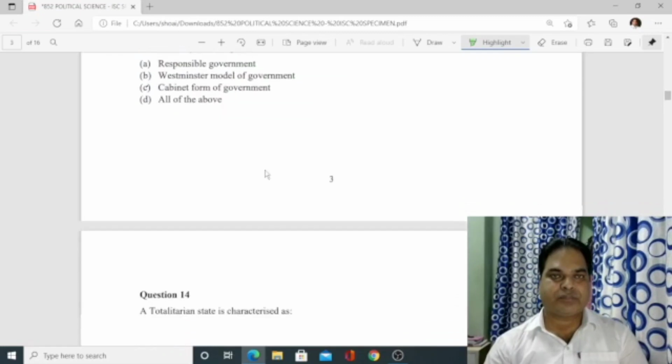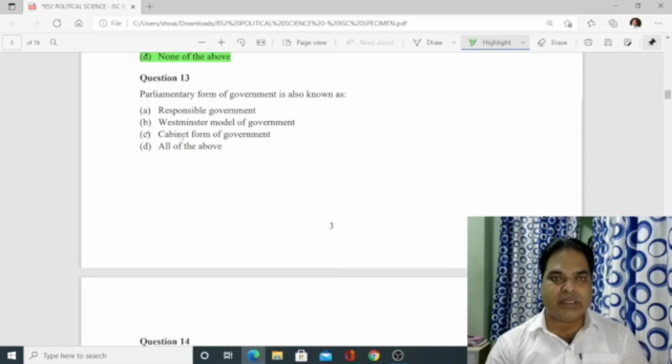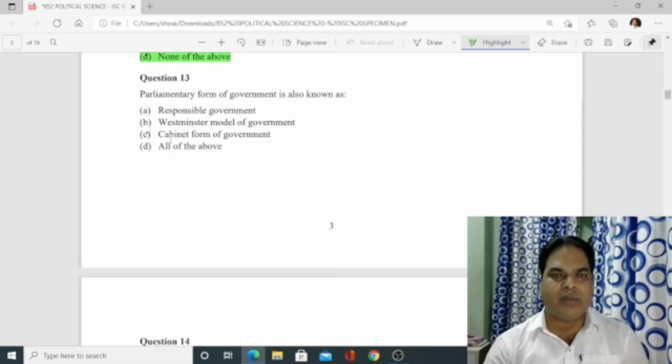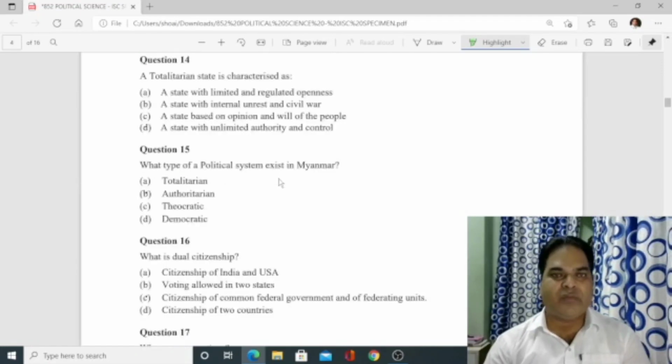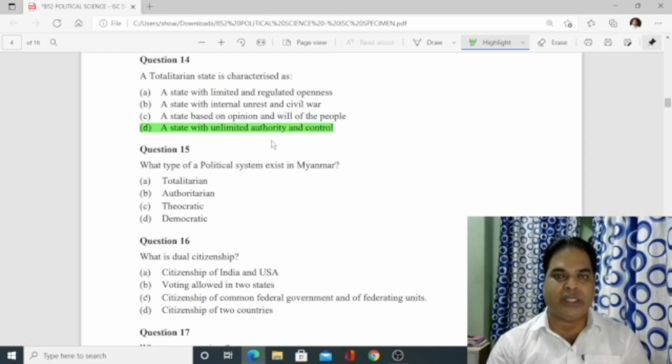Number 13. Parliamentary form of government is also known as responsible government, Westminster model of government, cabinet form of government, all the above. So the answer is C, cabinet form of government. Number 14, totalitarian state is characterized as a state with limited and regulated openness, no. State with internal unrest and civil war, no. State based on opinion and will of the people, no. So option D is correct. State with unlimited authority and control.